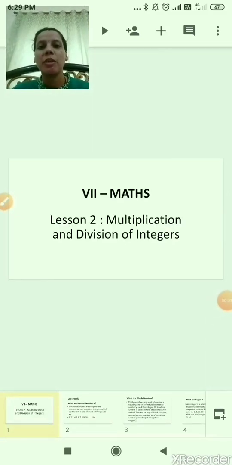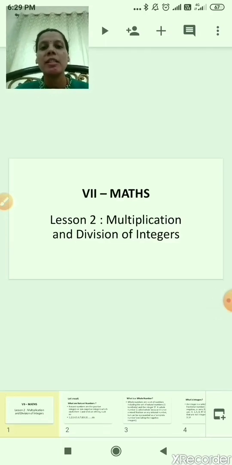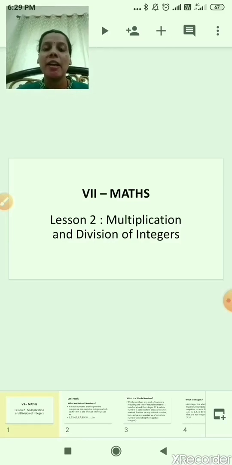Now today we'll start with lesson number 2, multiplication and division of integers. You can see the name I have written here, lesson number 2, multiplication and division of integers. Last year you studied addition and subtraction of integers. Now we'll start with multiplication and division. Before that, we'll quickly revise what we studied last year.